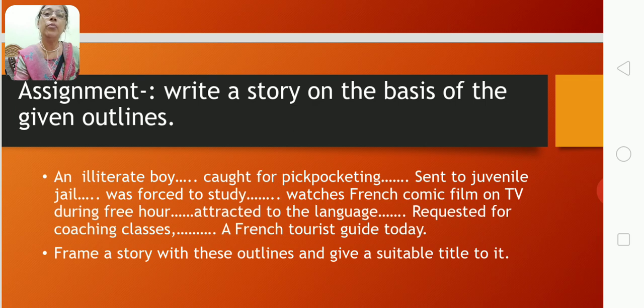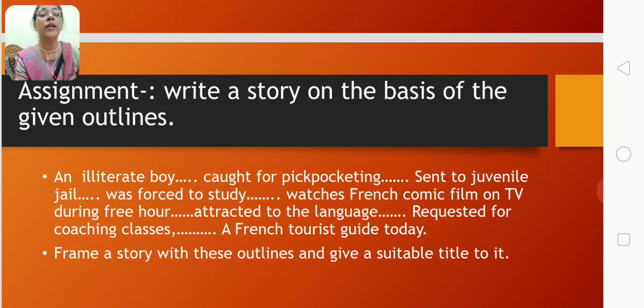So illiterate boy means an uneducated boy. That means he must surely be a poor boy. So you will bring a setting of a poor boy, that he belonged to a poor family, and naturally poverty leads to stealing.